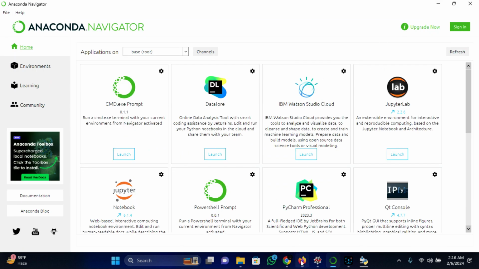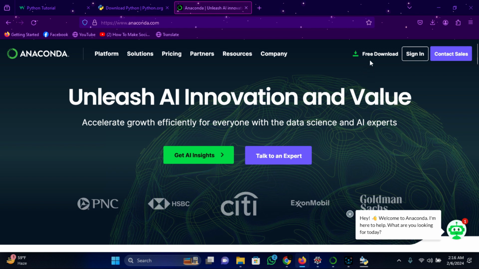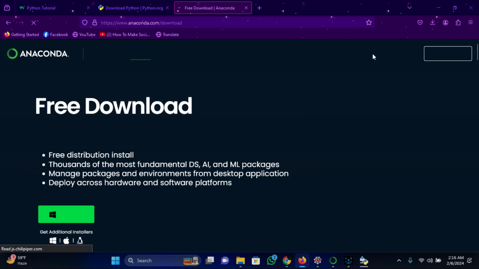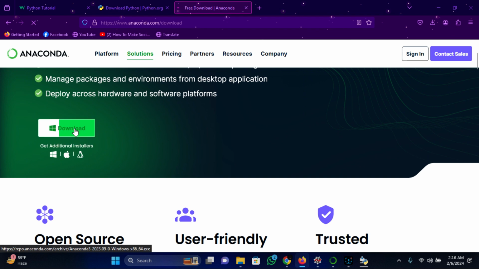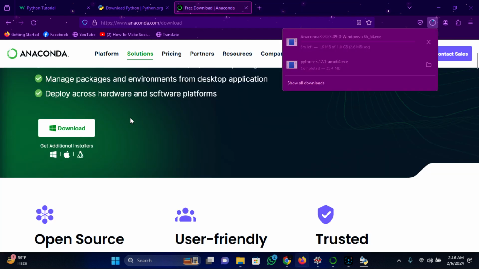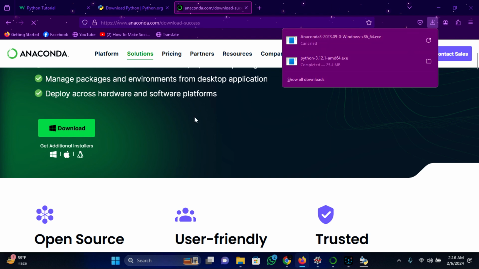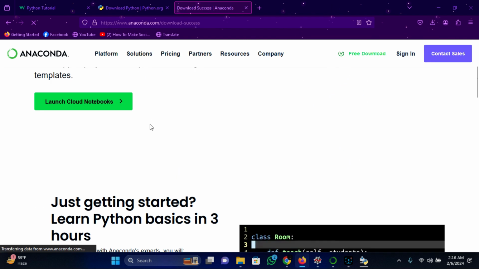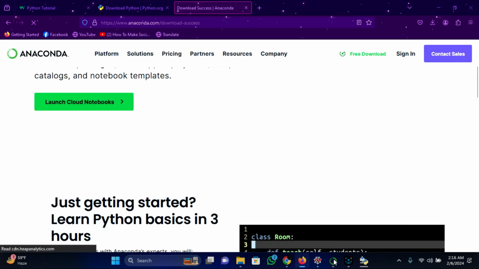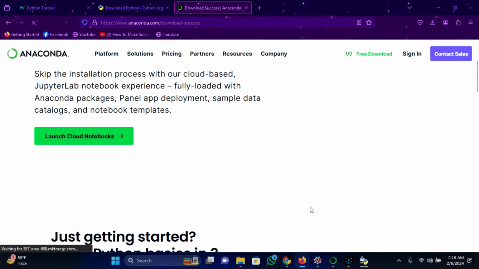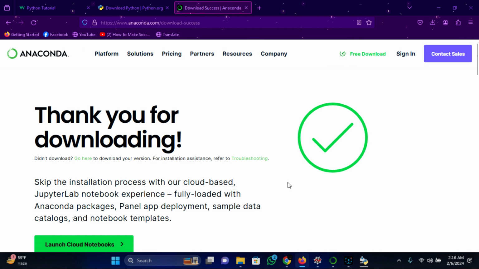You can install Spyder from here. Just click on free download, and then you have to click on the download button, and this will start downloading. I already have it downloaded, so I'm not downloading this. You should try by yourself.